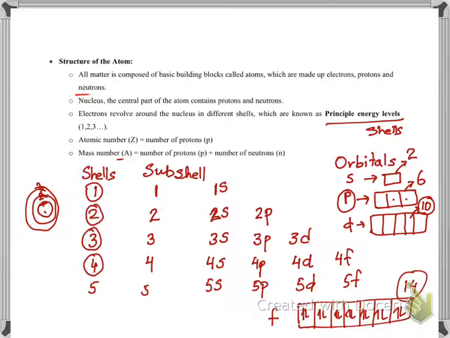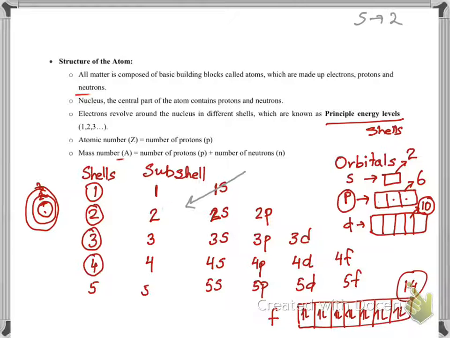When you're filling, electrons love to go in the 1s orbital first, because that is lowest in energy. Once 1s is filled, how many electrons can you put in 1s? Remember, s is made up of only one orbital, and in one orbital you can put only 2 electrons. So if you see the letter s, it means you can put only 2 electrons.